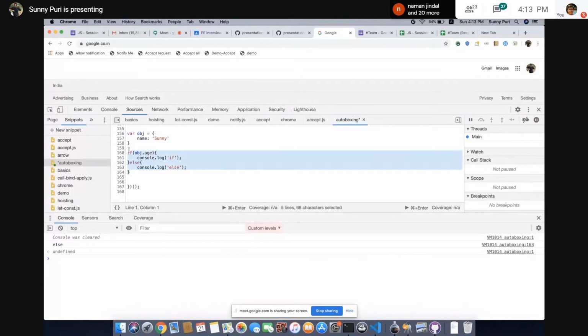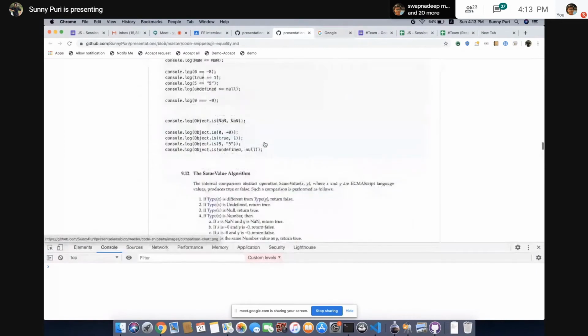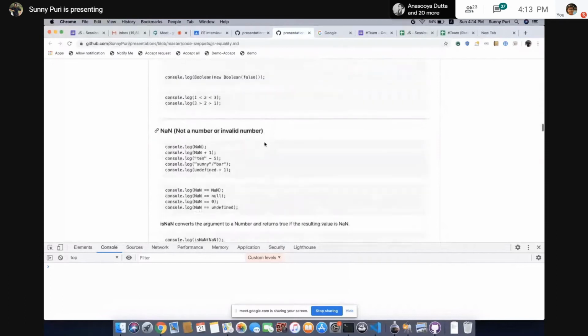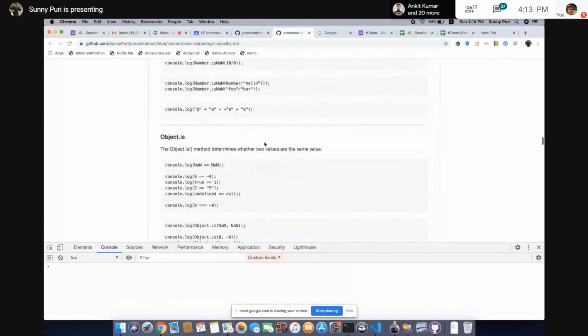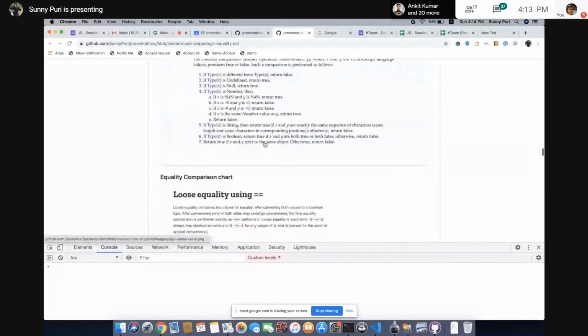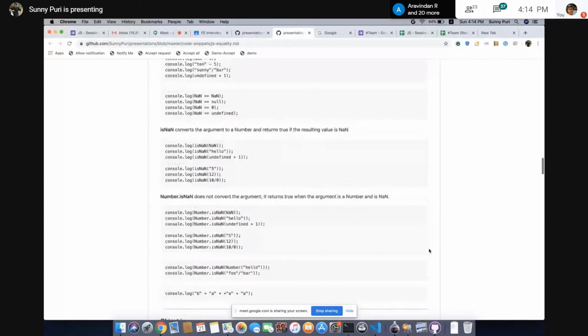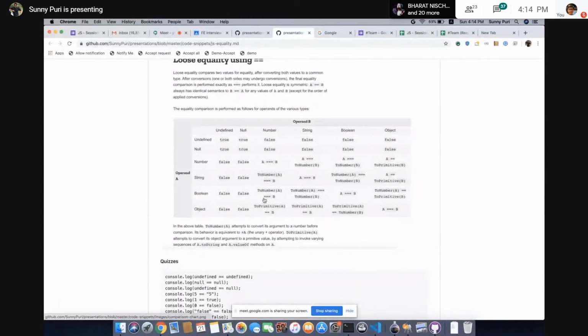Okay, so where were we in the last? We understood what is autoboxing. We understood what is number and string coercion, what is boolean coercion, what is NaN, then isNaN, Object.is, Number.NaN. So all these things we are pretty much clear. The next topic is we have to understand what will happen if we use double equal with objects. We know if we use undefined or null with an object, it will give you false.